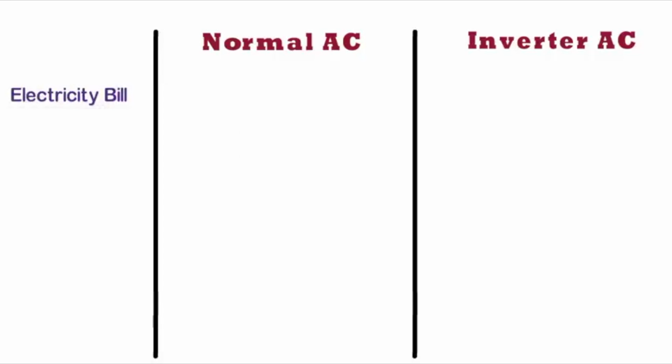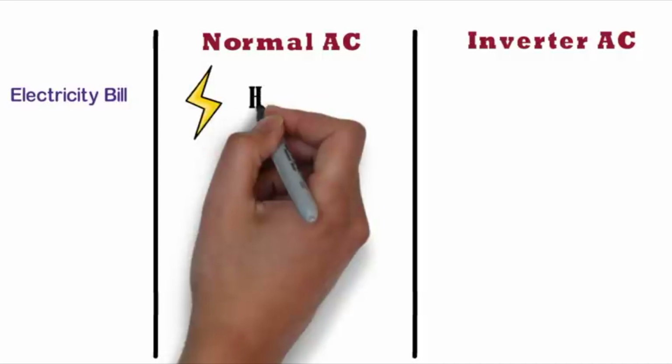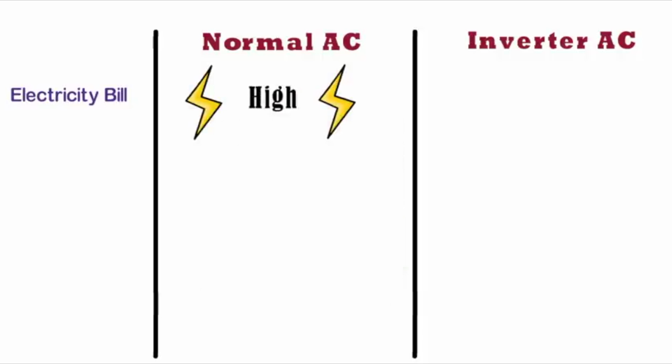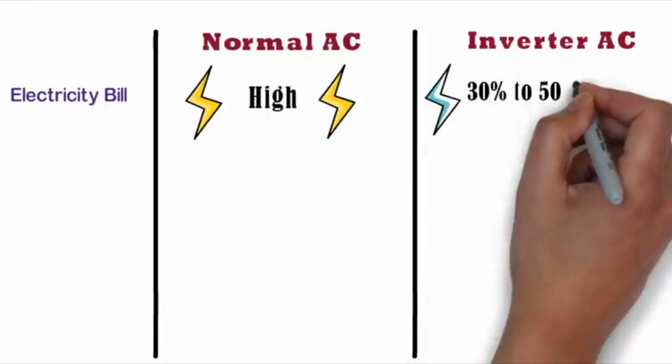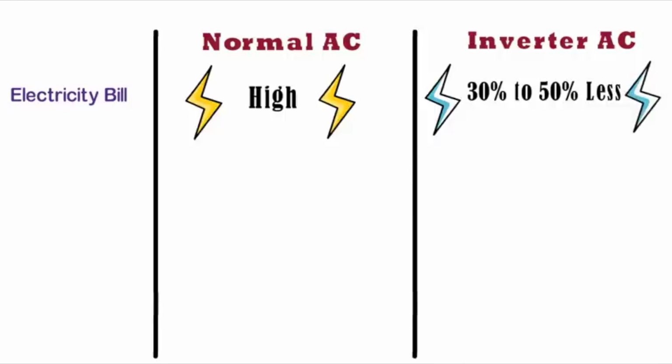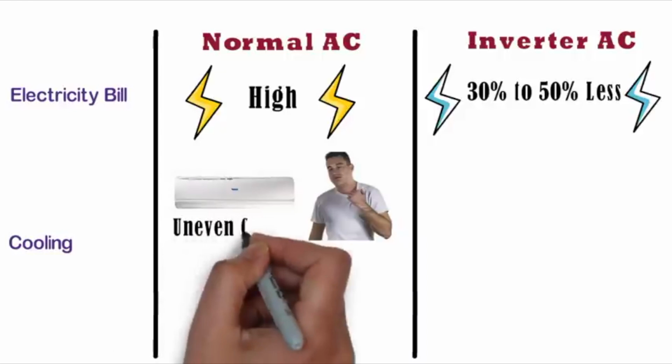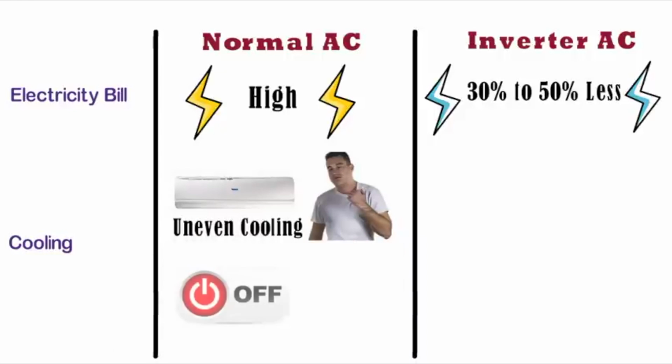Electricity bill. The energy consumption in case of normal AC is high, hence high electricity bill. On the contrary, the inverter AC uses less power, hence the electricity bill is 30 to 50% less as compared to normal AC.